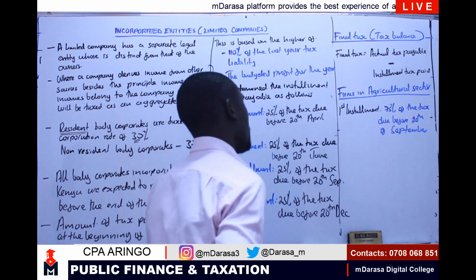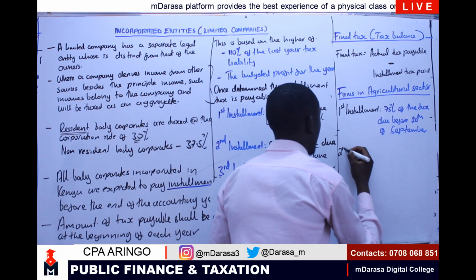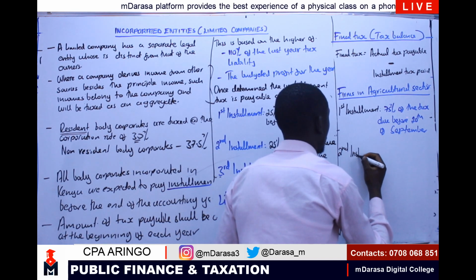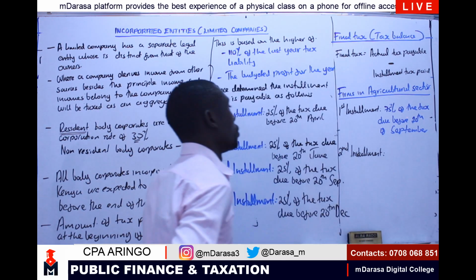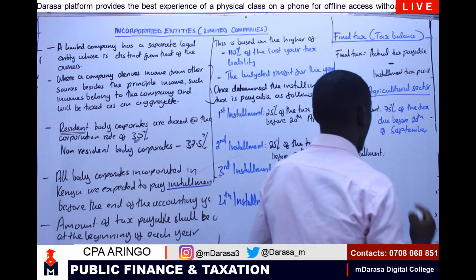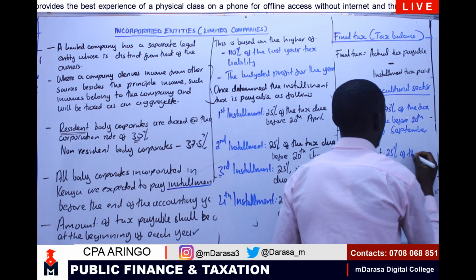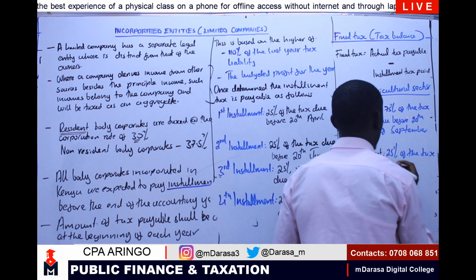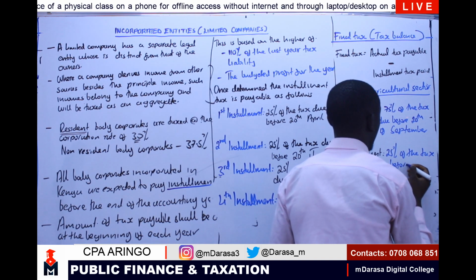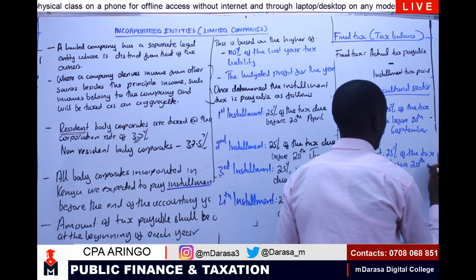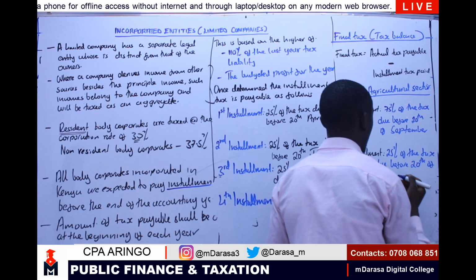Then the second installment, I'm going to have it at the rate of 25% of the tax due, before 20th of the 12th month.